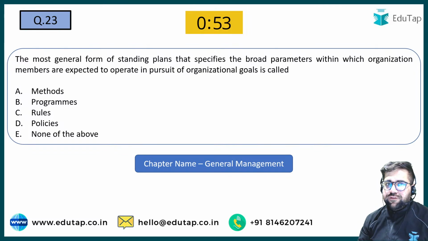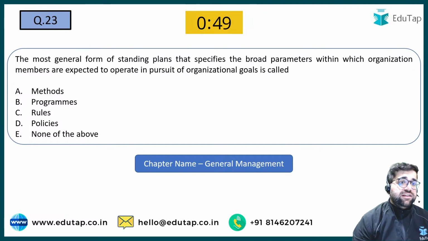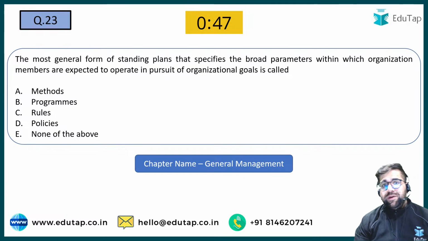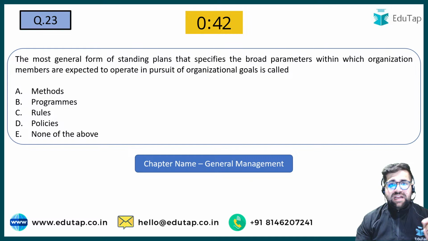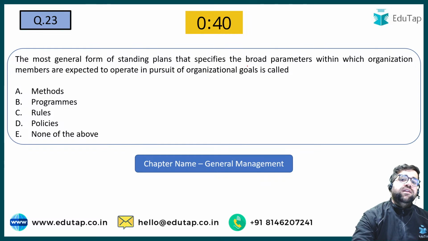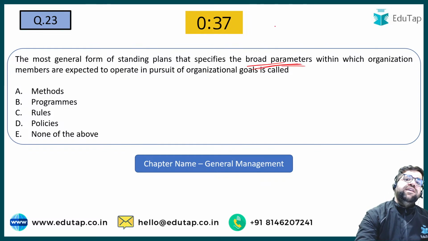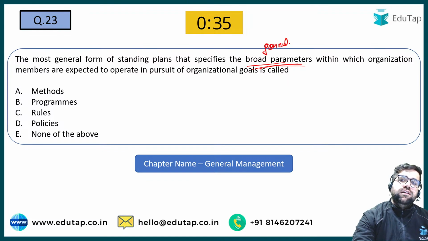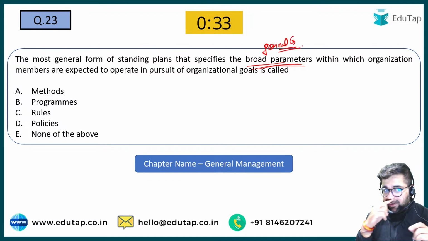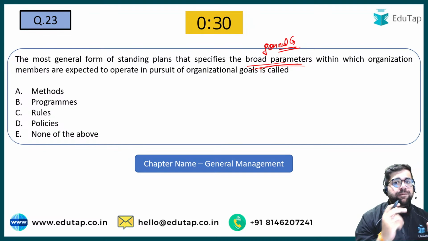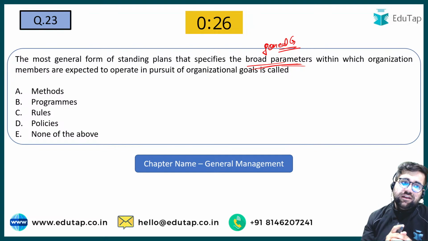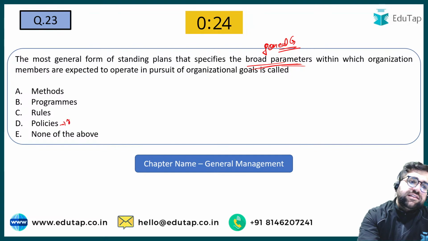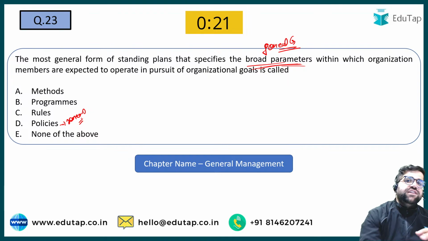The most general form of standing plan that specifies broad parameters within which organization members are expected to operate in the pursuit of organizational goals is called as what? The most general form of standing plan that specifies a broad parameter. This is the keyword. Broad parameter means general guidelines. Within the organization, members are expected to operate in pursuit of the organizational goals. It is known as what? Policies. Yes. Policies are your general guidelines. These are my general guidelines which I have to follow.